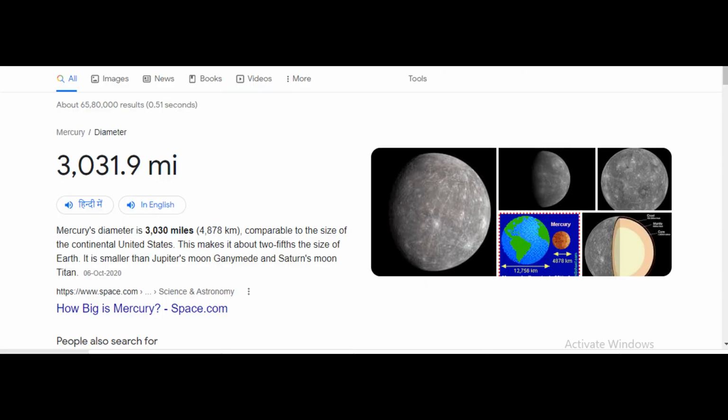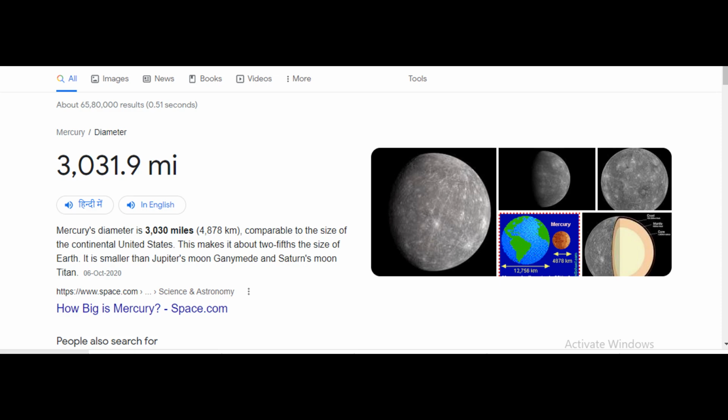Now, what I want to show you guys is the squaring the circle concept. What squaring the circle means is to make the length of the circle and the square equal. Do you guys know what the diameter of Mercury is? Let's search that on Google. Well, that is 3,032 miles. Note that down. Now, what is the distance between Mercury and Sun?